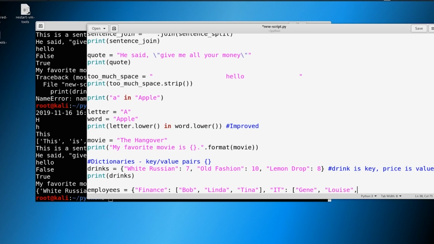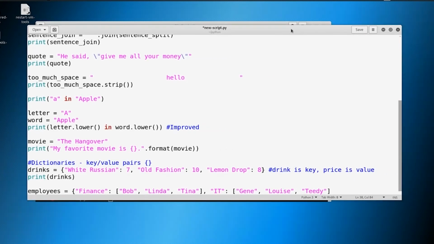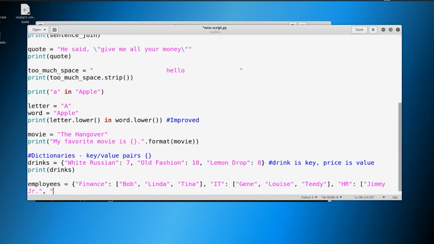We'll add Teddy to this too, why not? I'm gonna have to move this over because it's a little bit long. And then let's do one more department. Let's say that there's a department of HR, our favorite department. And we'll say there's Jimmy Jr. and Mort.